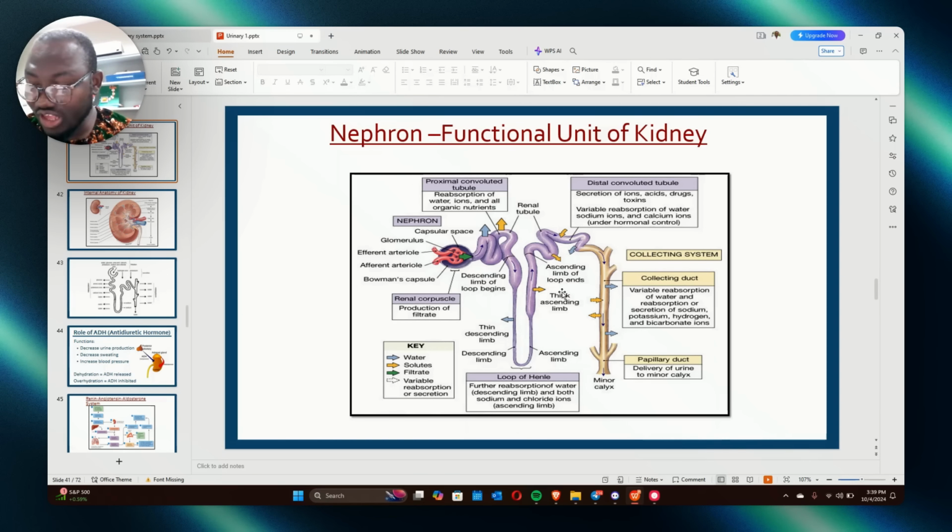Another thing you need to know is that natriuretic peptides inhibit sodium chloride. We discussed this initially. When it inhibits sodium chloride, what does it do? It increases urine output. You understand? It inhibits sodium chloride, it increases urine output. We discussed this initially, so I don't want to keep mentioning it.